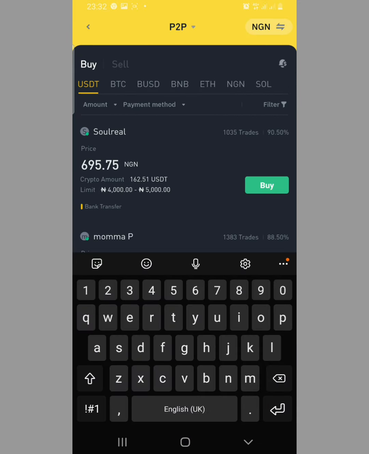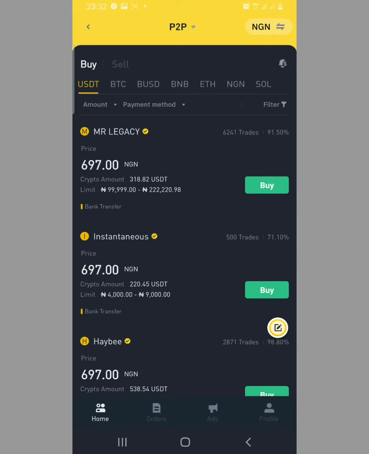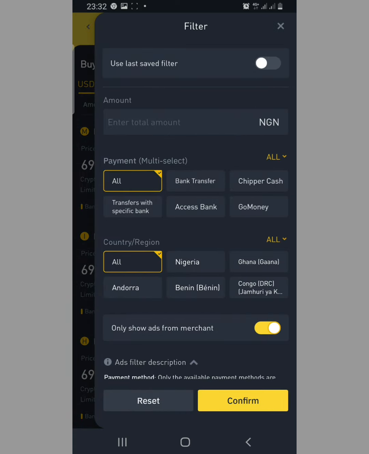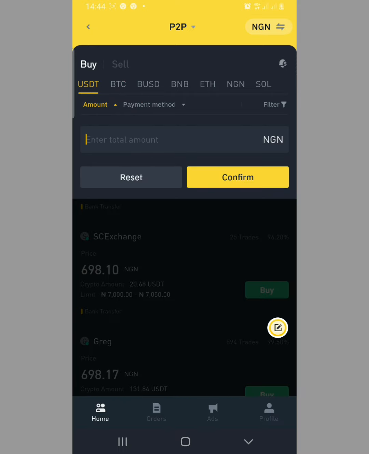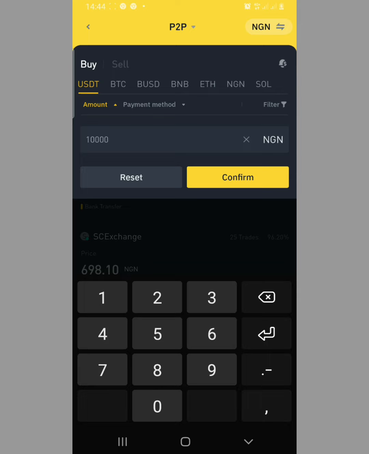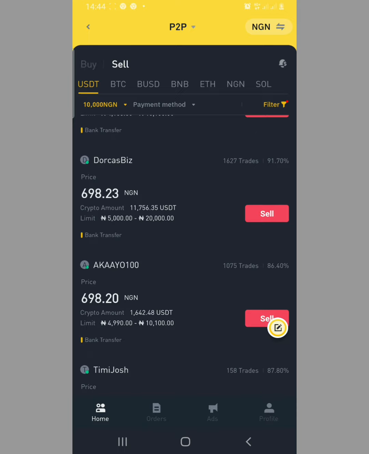If you now go to your NGN P2P, and you want to sell, you can place an order if you have up to 100. If you now want to sell the 24.80, when you come over to the amount, let me assume that we are buying between the range of 10,000 naira. So you now go to the sell option. Now go to that sell and select. Let me select this guy here.